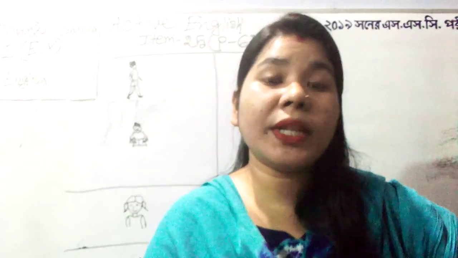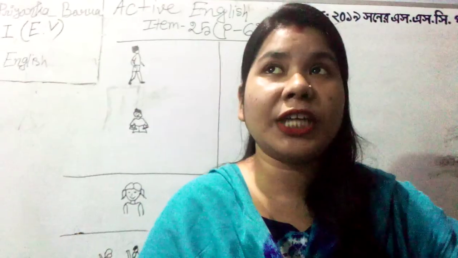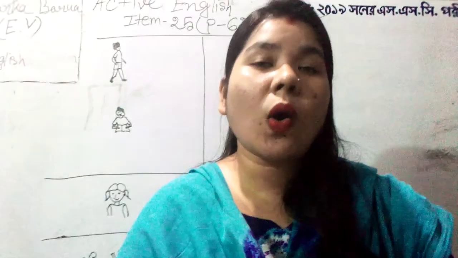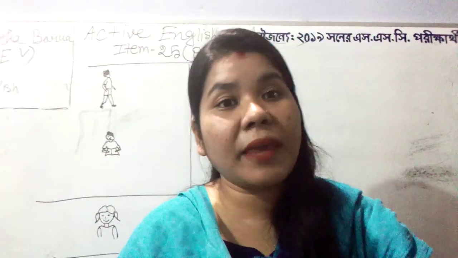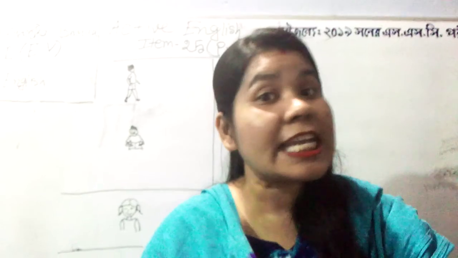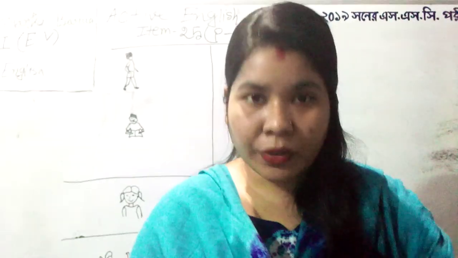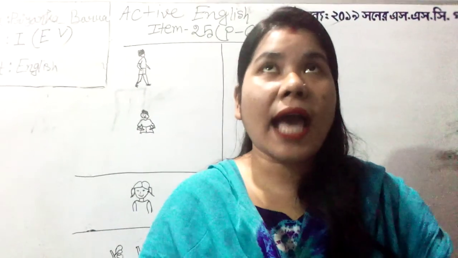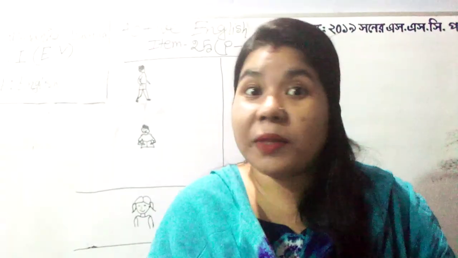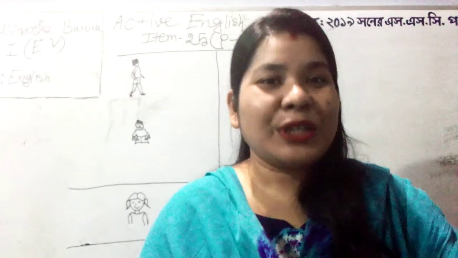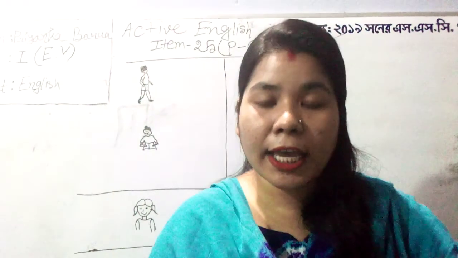Whenever you notice ing with the base verb, like walking, singing, running, taking, doing, drinking, eating, all the ing-added verbs are in present continuous tense. That means it indicates the continuous form. Got it? Whenever you have ing with any base form of a verb, it will be continuous. So in this item, page number 62 in the Active English book.